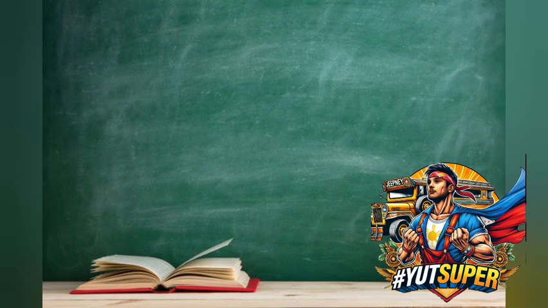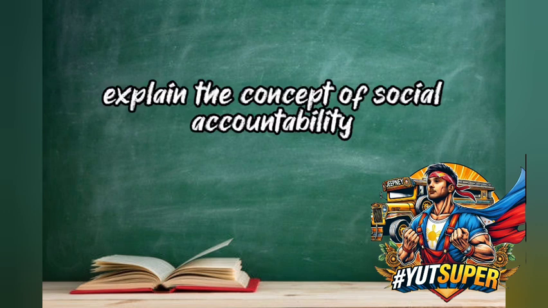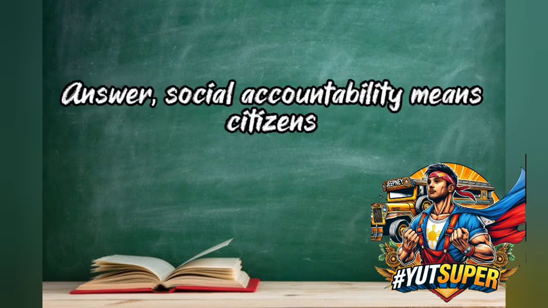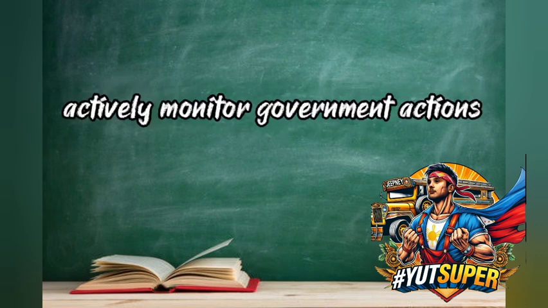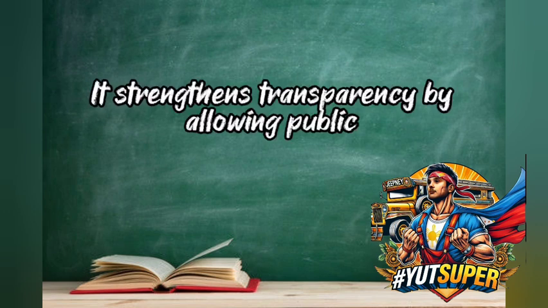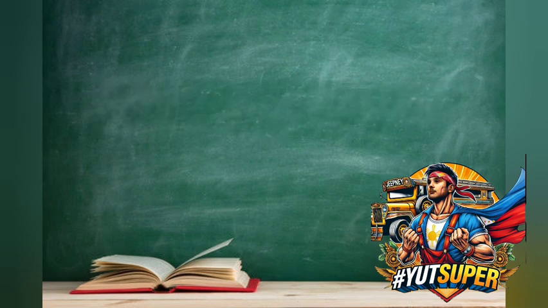15. Explain the concept of social accountability and its importance in monitoring the use of public funds. Answer: Social accountability means citizens actively monitor government actions. Explanation: It strengthens transparency by allowing public participation and oversight.